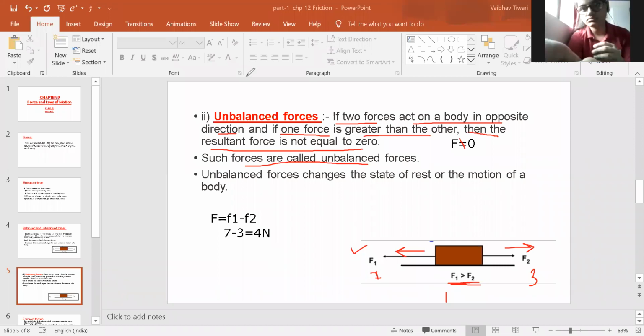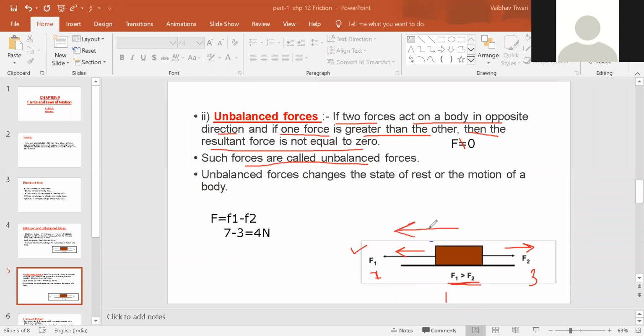It would be in direction of the greater force. Okay. So it means we can say that a 4 Newton force is acting on the body towards the left side, right? The net force is 4 Newton, it is acting on the body, and because it is not zero, the forces, that is F1 and F2, are known as unbalanced force.